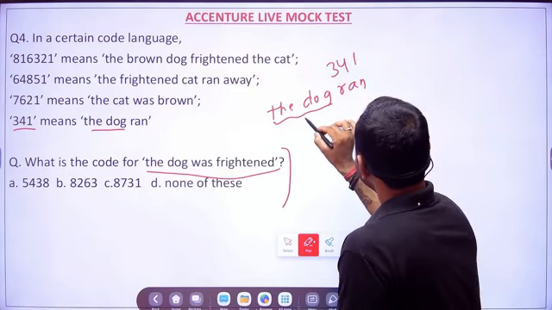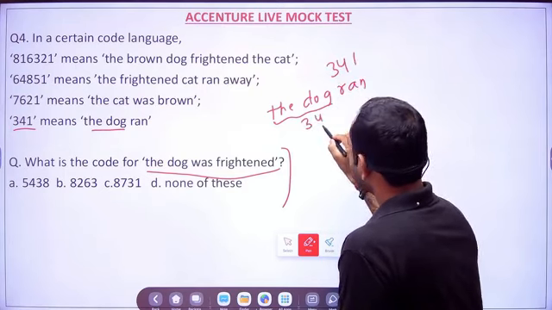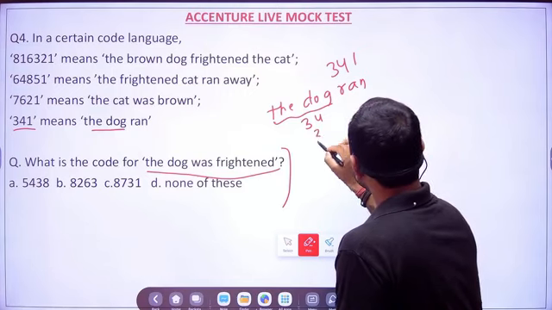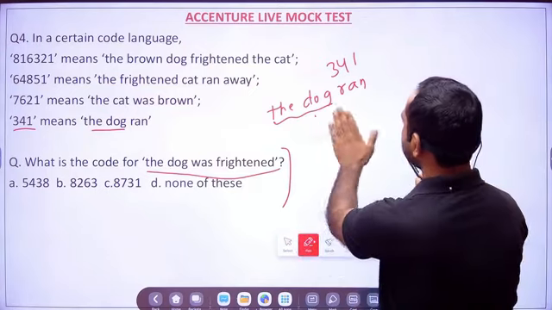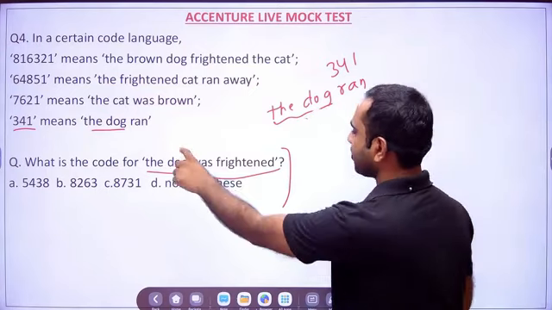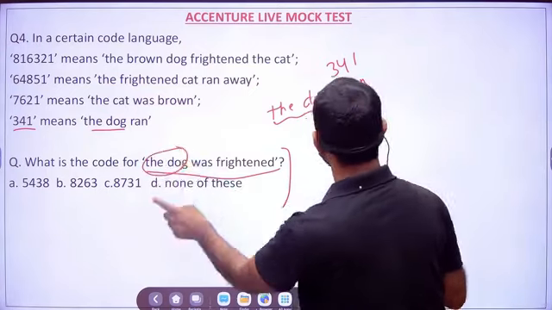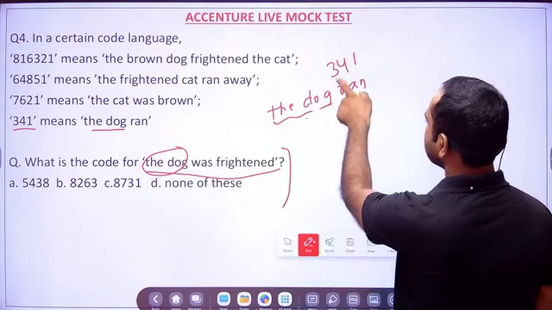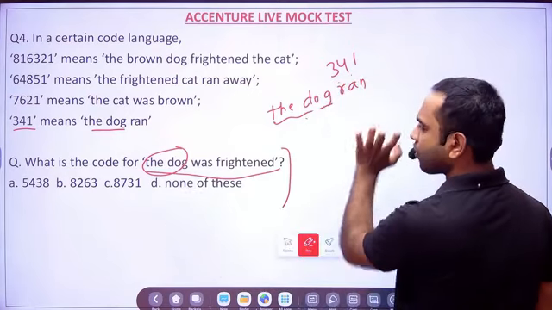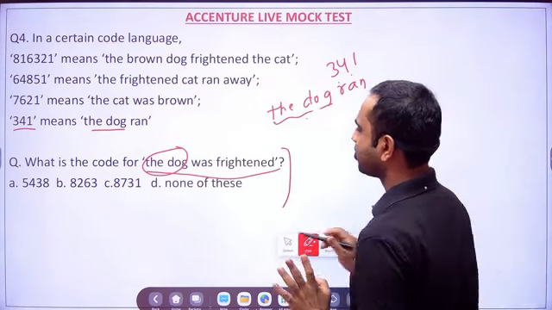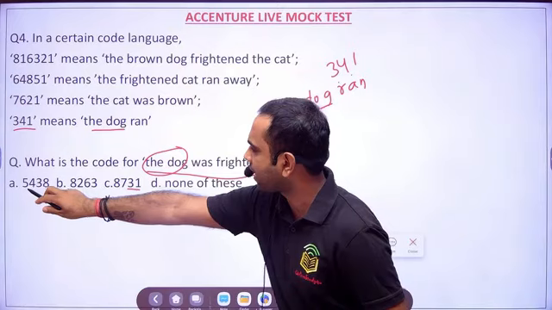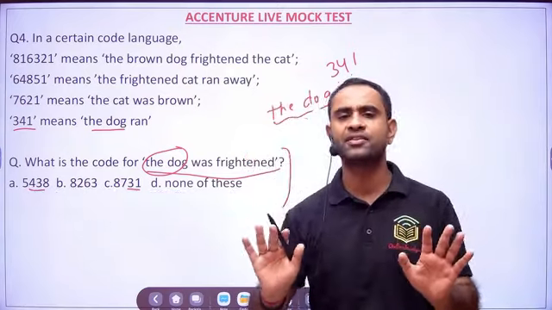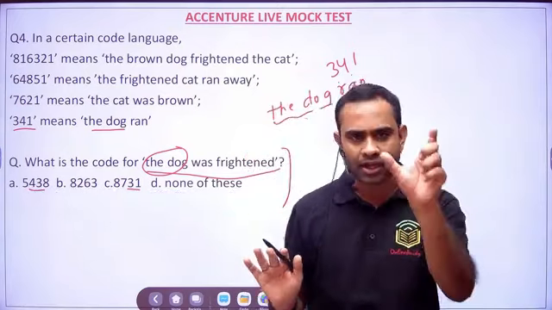So either it will be 34, or 31, or see all the possibilities. Wherever you see the dog, in the option you should be having 34 or 31 or 41. Here you could see 31 is there and 34 is there, so you have multiple options. That means we need to find out the complete code.